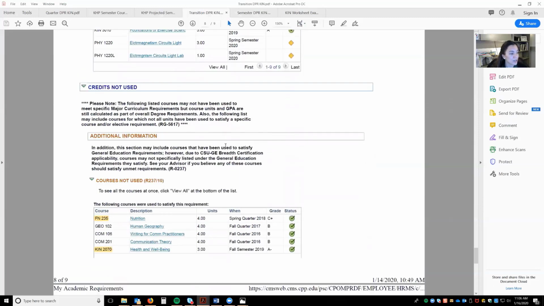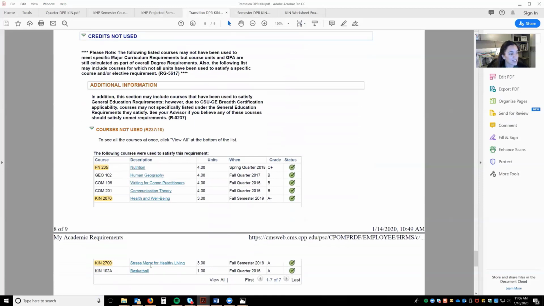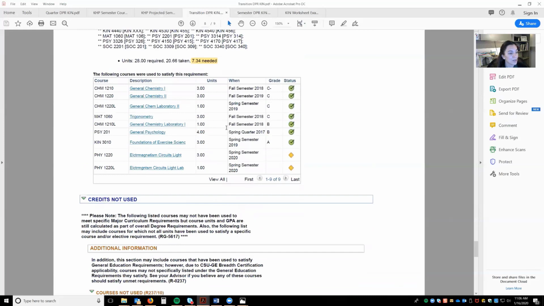So for this student, we could petition FN 235 and KIN 2700 to go in this elective area. When we petition these courses, they will show up here. This will not fulfill the 7.34, but it will get Jen closer to fulfilling that area.